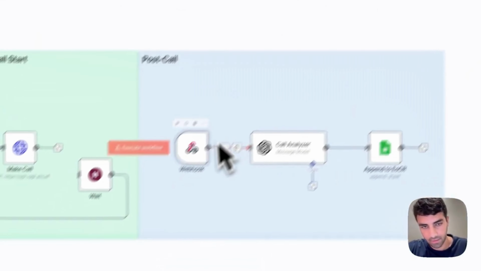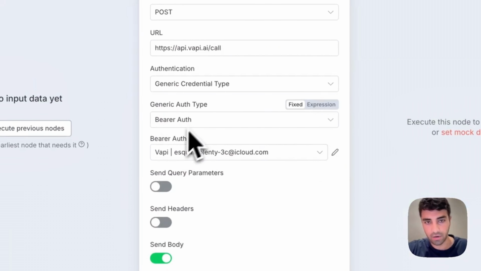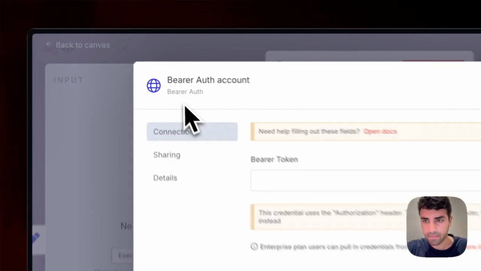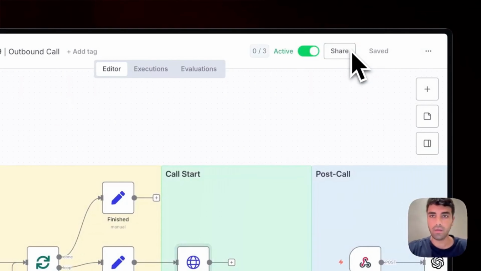And then what you do, I have done it already, you go into the make call here, and then you click on bearer auth. So I think it's a basic auth. And then you just click create new credential. Sorry, it's a bearer auth. Yeah, you just put here your token, and then maybe you rename it, and then you save it. So that is what you need to do.